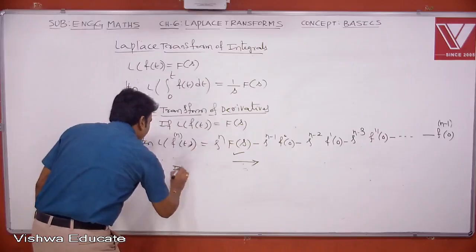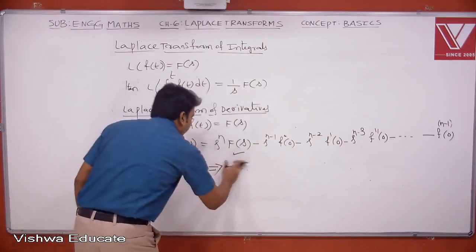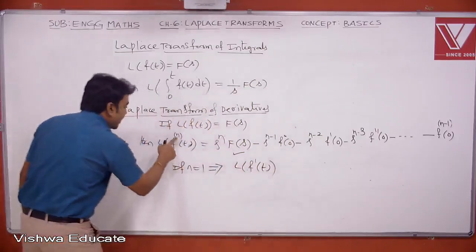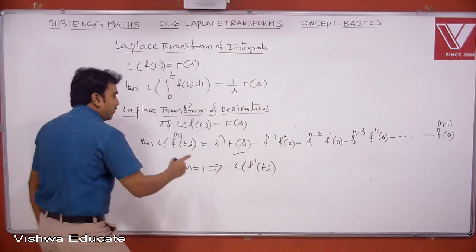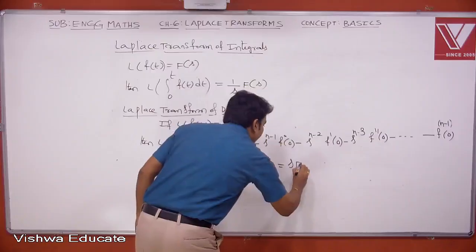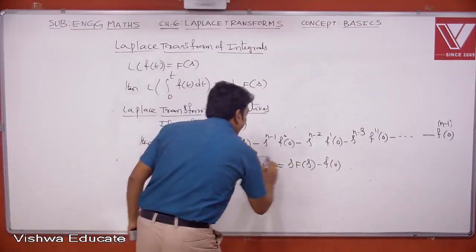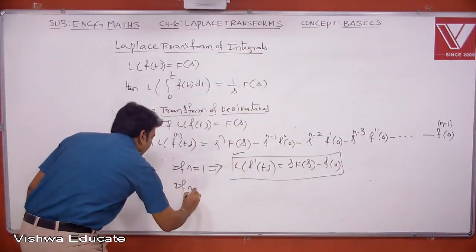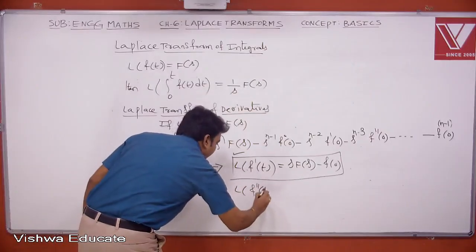Suppose n equals 1. Then the equation becomes the Laplace of f dash of t, so n is replaced by 1 and we are finding the Laplace transform of the first order derivative of f. This is given by s F(s) minus f(0). This is one useful result. Suppose n is 2; we are discussing the Laplace transform of the second derivative of f.